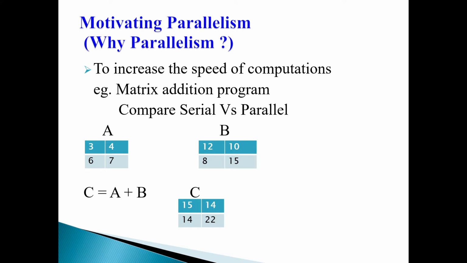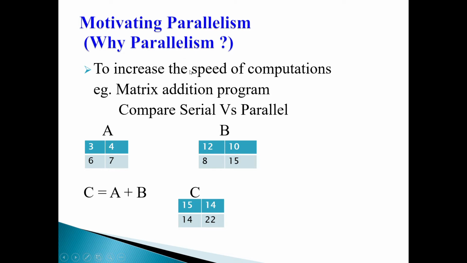Let us take a simple example like matrix multiplication or matrix addition. Whatever the computation in that algorithm may be, you were solving that problem serially. Now in this fourth year, first semester, you will be introduced to parallelism, parallel computing. That is actually the heart of our subject. So why all this exercise? The default objective of parallelism, why to go for parallelism, is to increase the speed of computations.